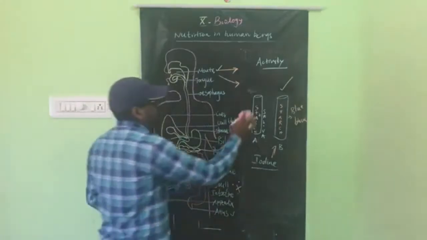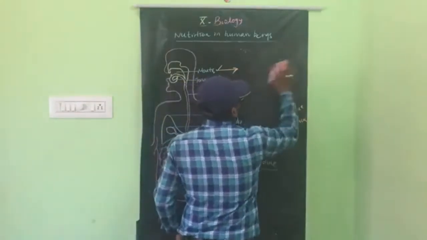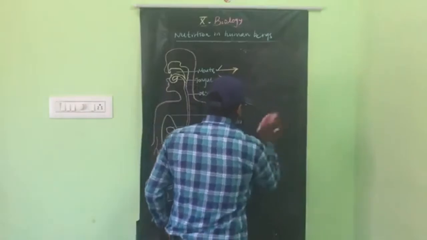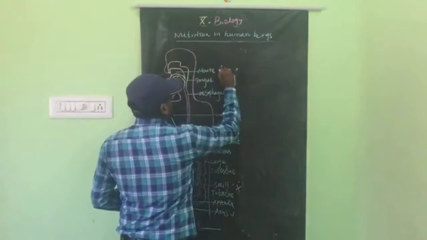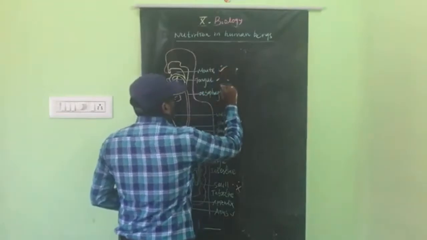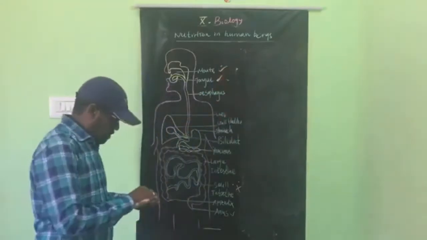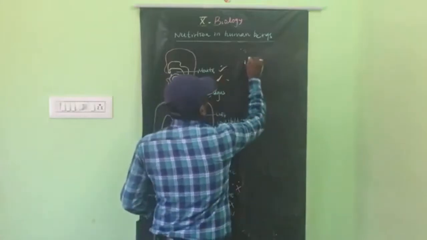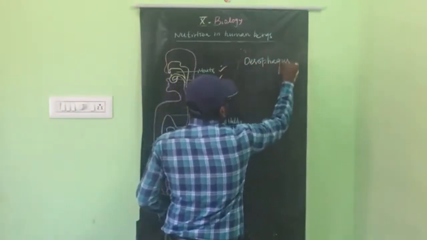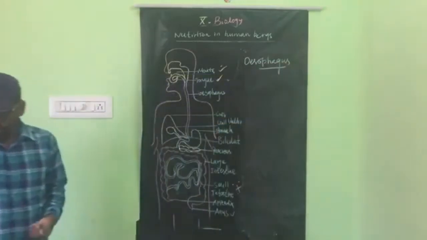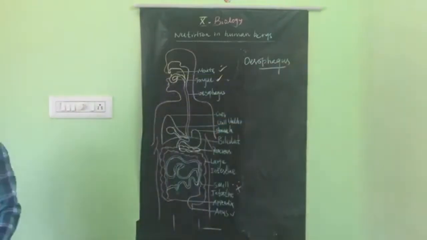Next. Mouth we have discussed, tongue we have discussed. The next one is the esophagus. So what is the esophagus? It is a long extended tube.